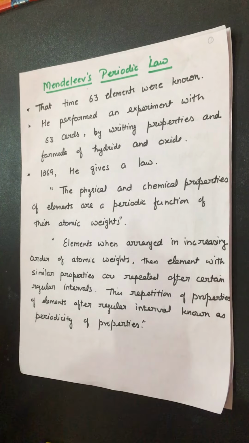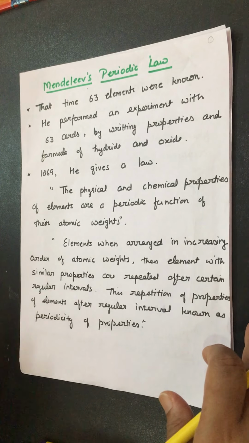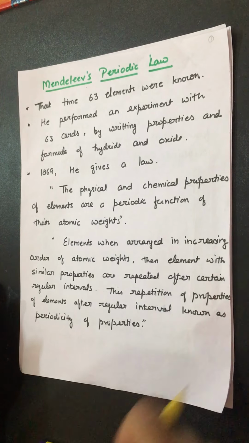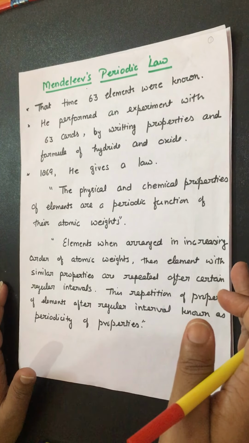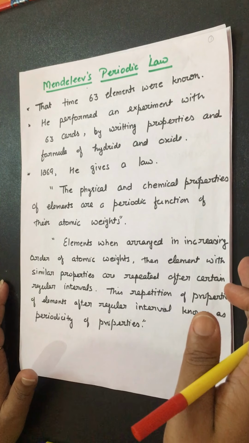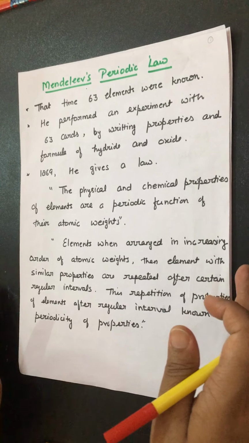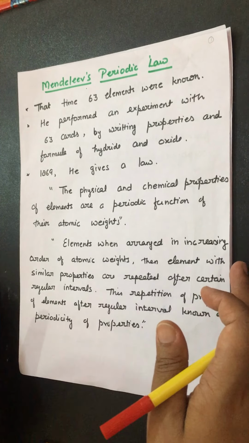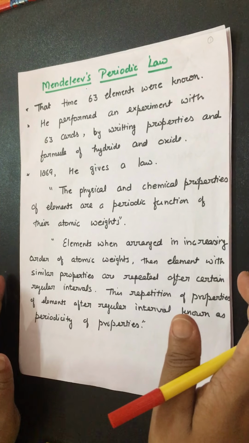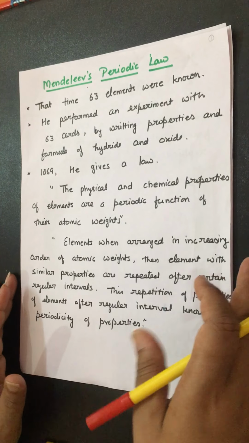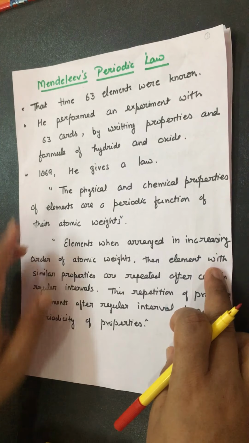He said that when these elements are arranged in increasing order of atomic weight, elements with similar properties are repeated after a certain interval, and this repetition in properties is known as periodicity. After a particular interval, a repetition in the properties of elements is known as periodicity in properties. It was the basis of Mendeleev's periodic law.